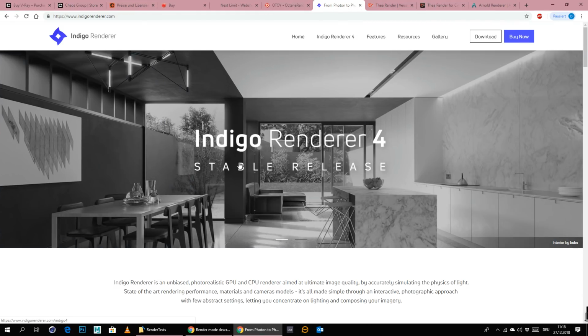The next engine we will be looking at is Indigo Renderer. Not a lot of people talk about it. It's a really, really good engine. It's really, really nice. I love it, to be honest.